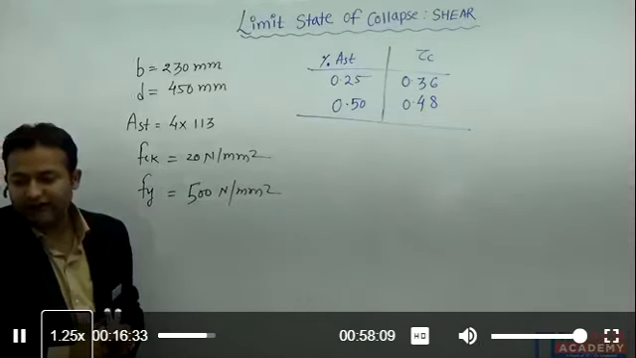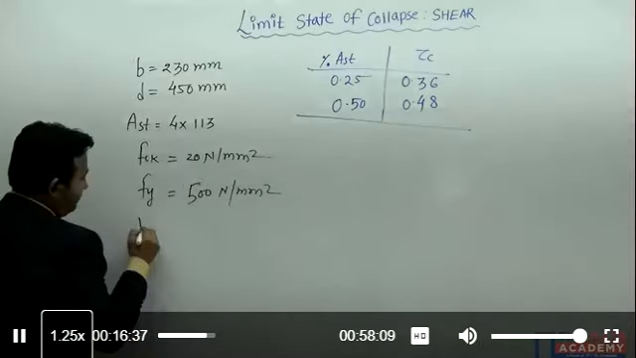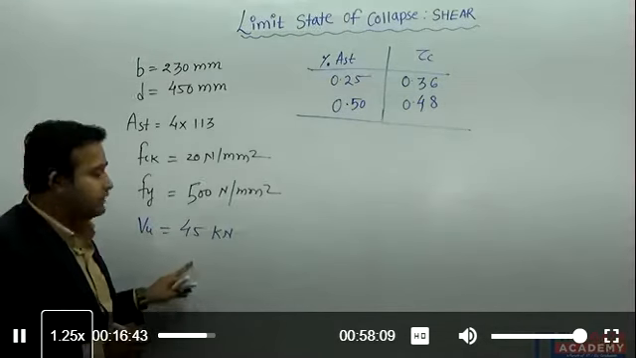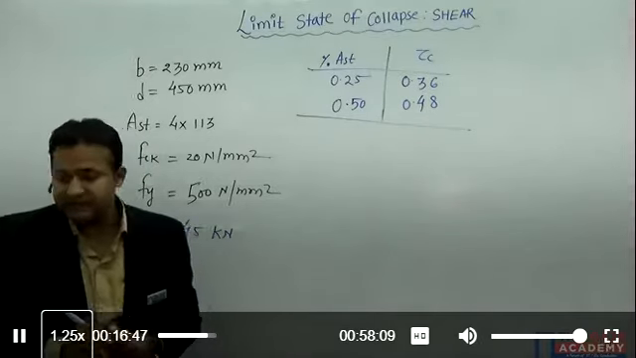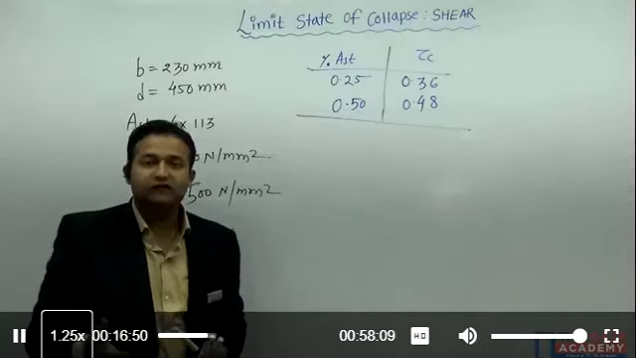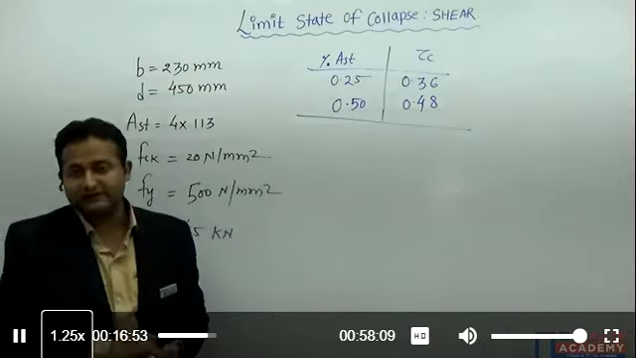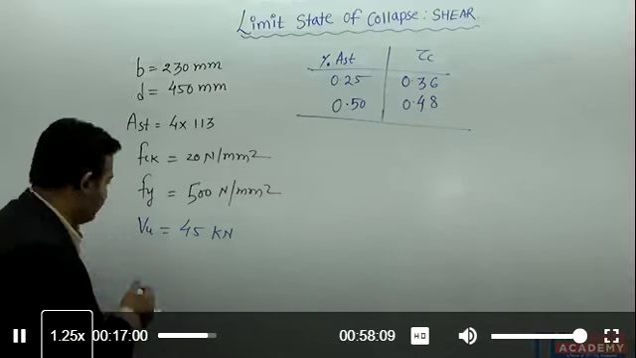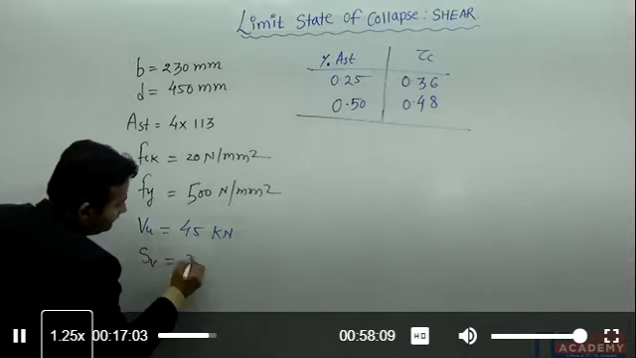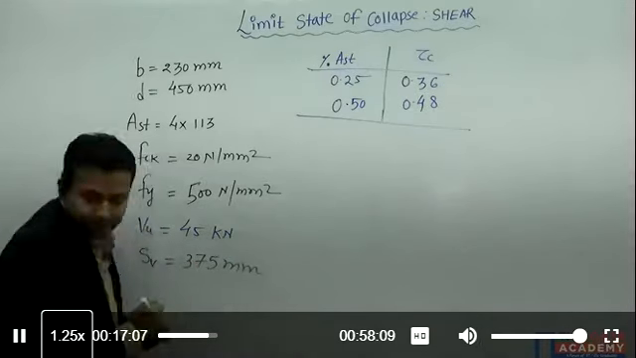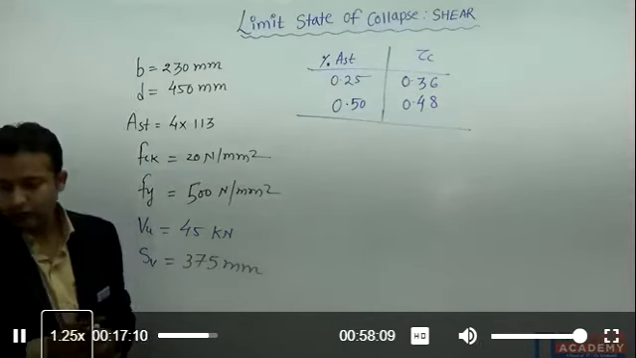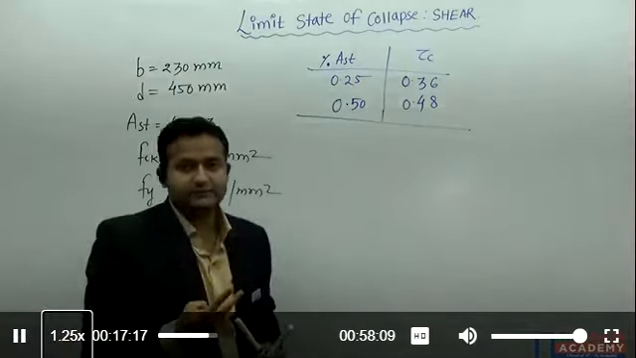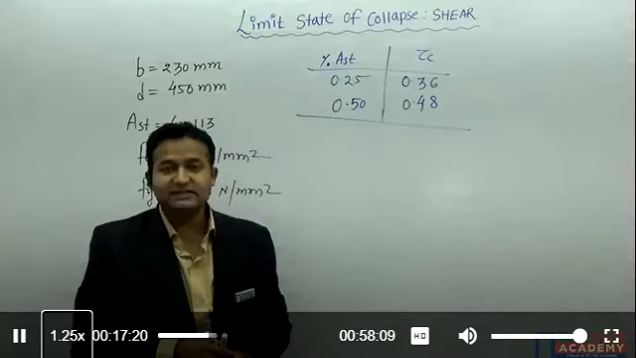Now they have given the factored shear force of 45 kilonewton. Since we are working in the limit state method, I need to take the factored values. Suppose they have given the working or service values, we need to multiply by 1.5, because in the limit state method we always factor the loads. And the spacing they have given is 375 mm of 2 legged stirrups.